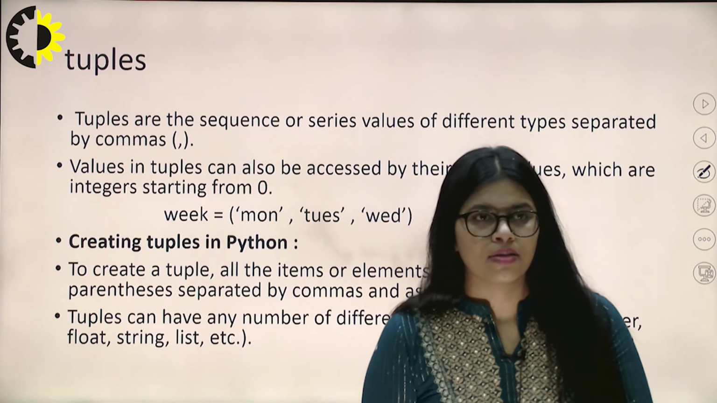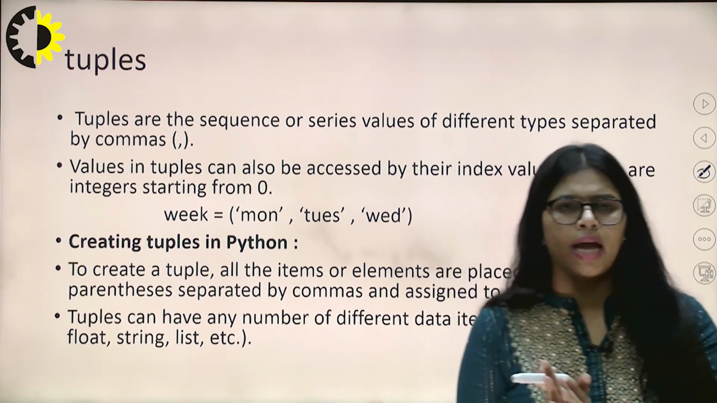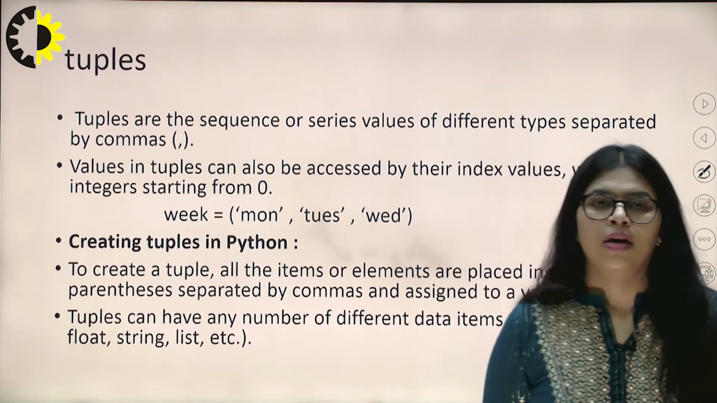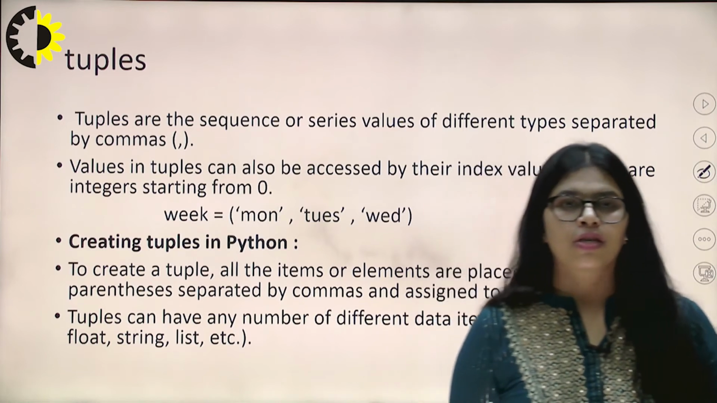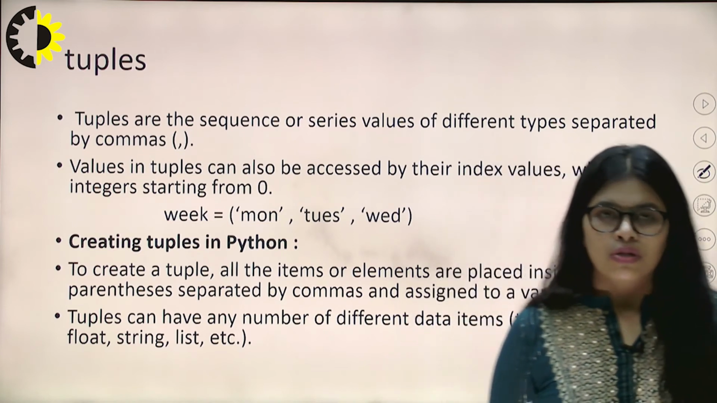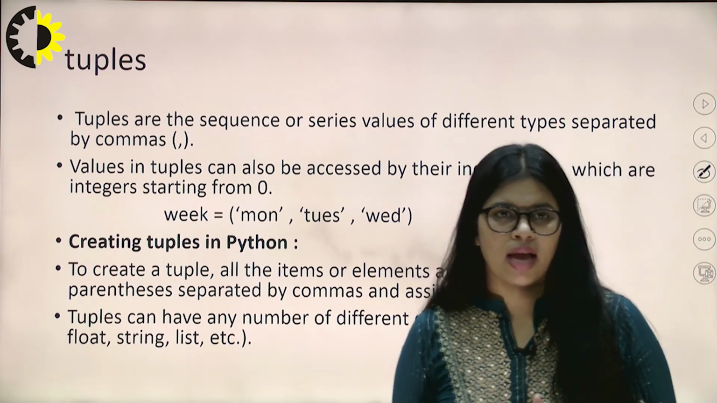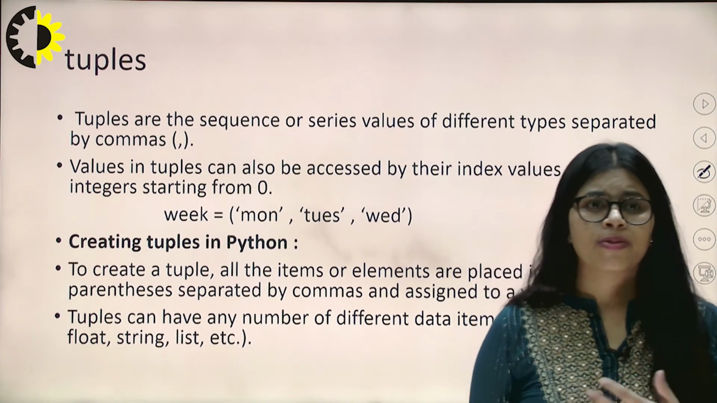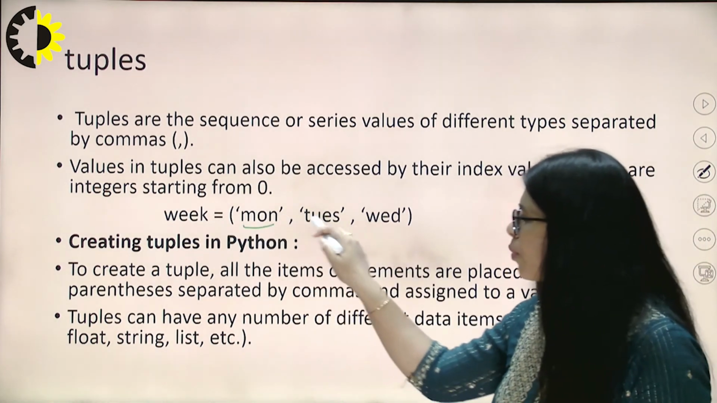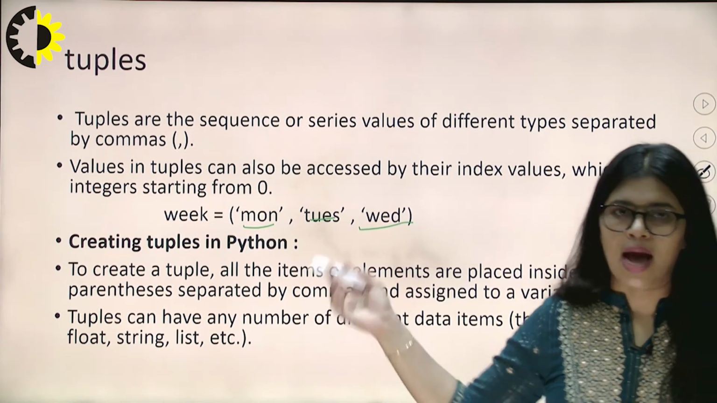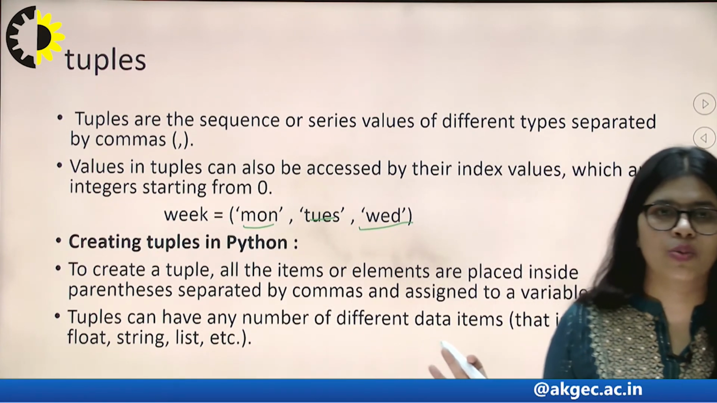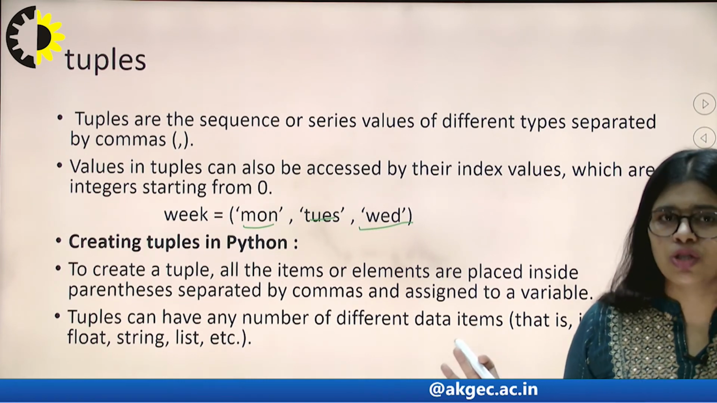Here is tuples. Most of the time a question can be raised about the difference between tuples, lists and dictionaries. So interview questions may arise from tuples also. A tuple is none other than a collection of values, a sequence or series of values of different types, separated by commas. Means we can use different types of values in a single tuple, separated by commas. Values in tuples can be accessed by their index value, which are integers starting from 0.